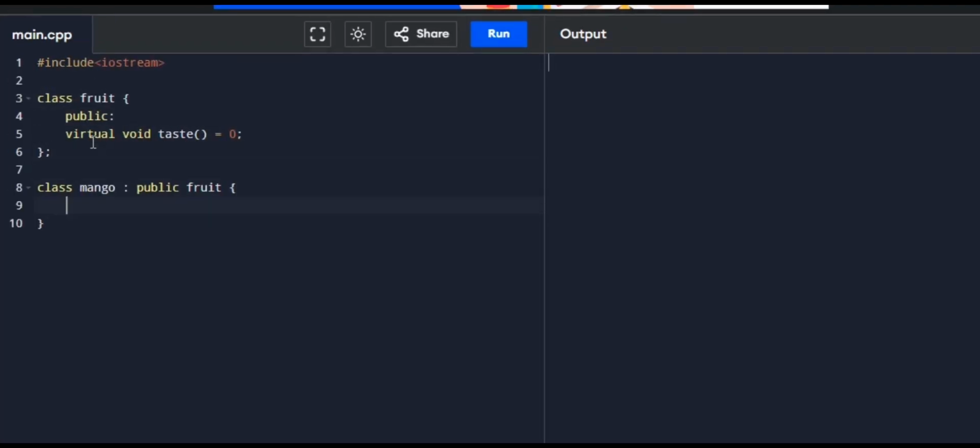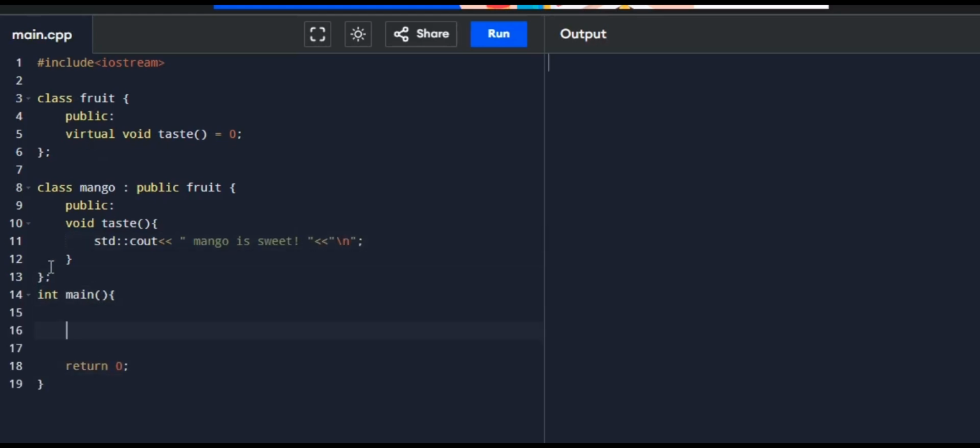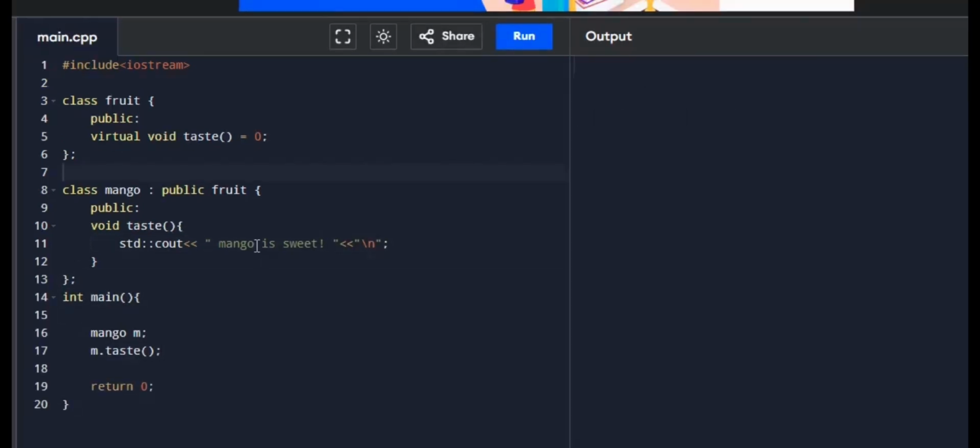And now let's proceed to our polymorphism. So why does this become polymorphism? The class fruit declares the pure virtual function, which means any class that inherits the fruit can have its own taste function. The derived class mango overrides the function, which means the mango will print "the mango is sweet."